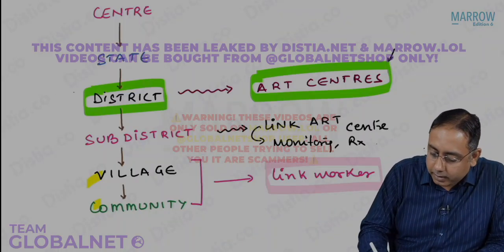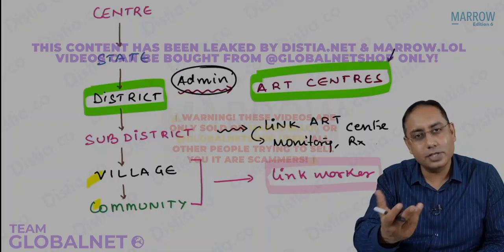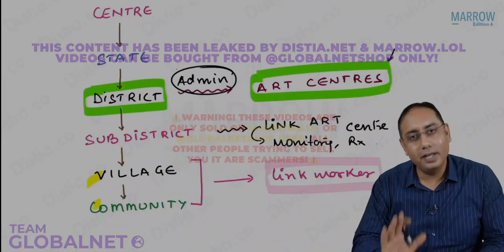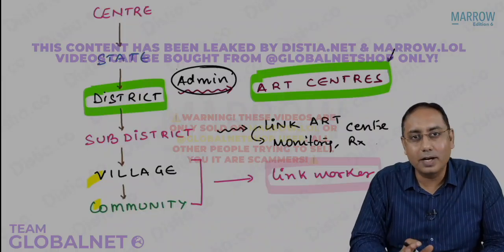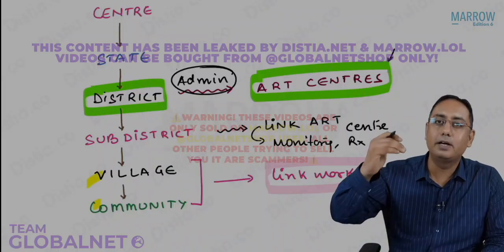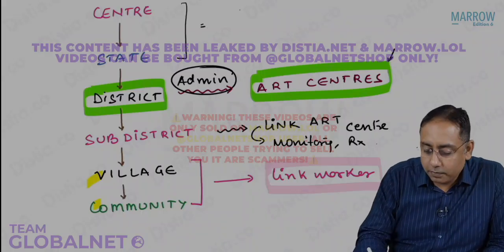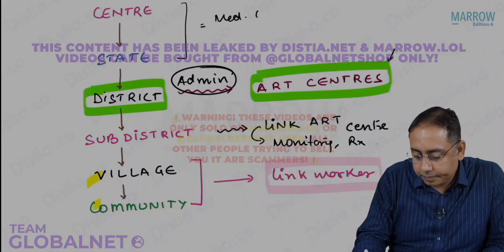So this program runs its administration at the district level. As I have told you, any health-related program will work at the district level. So ART centers are at the district level. Above ART centers, you can have the state and the center. Now in India, we have a lot of medical colleges.